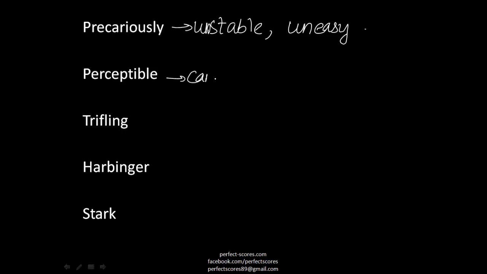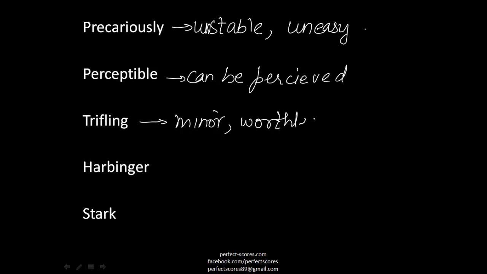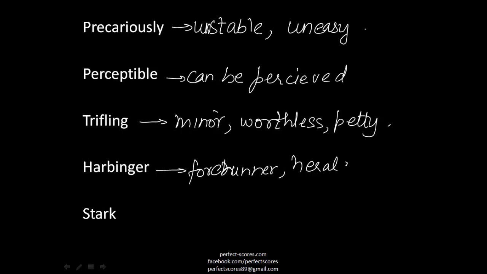Perceptible is something that can be perceived, that can be thought of, that can be imagined, that can be observed. So that is perceptible, capable of being perceived. The next is trifling. That is something very minor, very worthless, or actually very petty. So that is trifling. Harbinger, on the other hand, means a forerunner, a newsbringer or a herald. For example, the crow is a harbinger of bad luck. So that is a newsbringer.